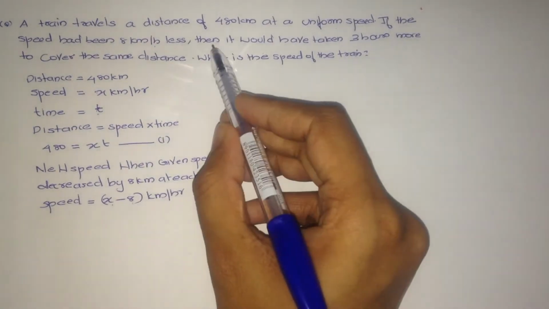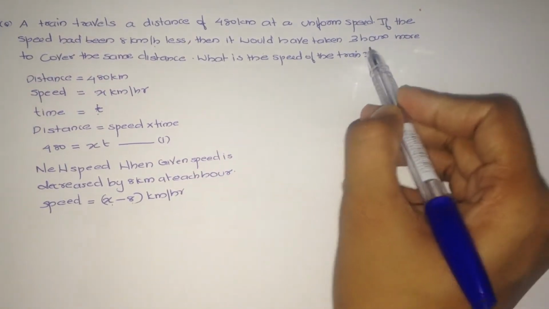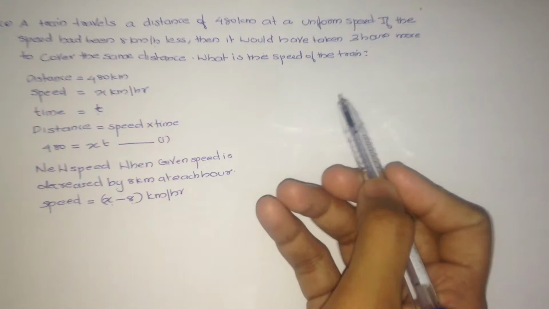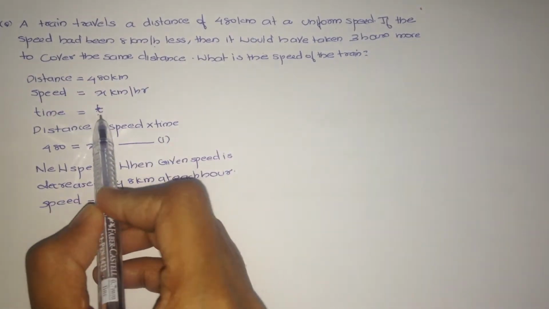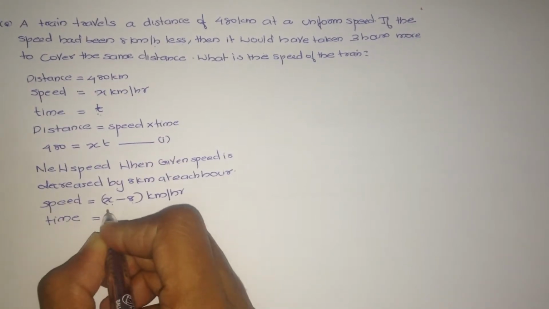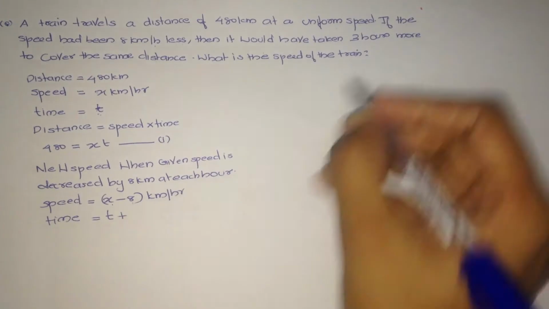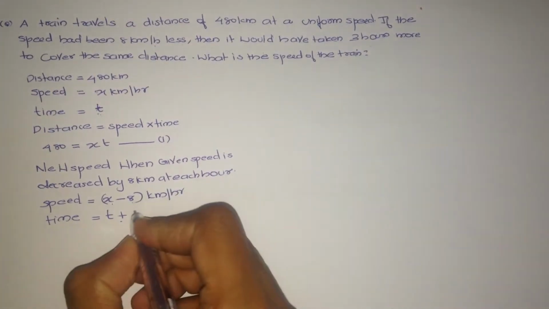And then by the remaining sentence, it would have taken 3 hours more to cover the same distance. What is the same distance? 480. At that time t. Therefore, new time will be current time plus 3 hours more. Therefore, t plus 3.